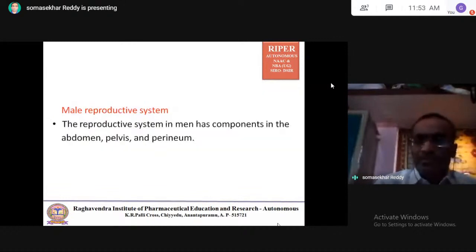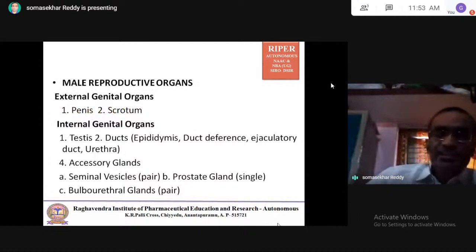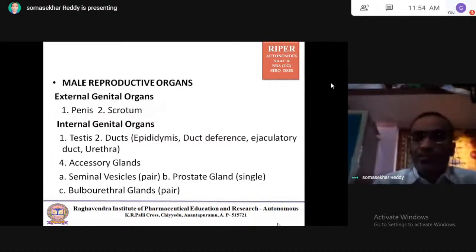So the male reproductive system has its components in the abdomen, pelvis and perineum. The organs of the male reproductive system are located in the abdominal region, pelvic region and perineum. Coming to male reproductive organs, the external genital organs are, number one, penis, and number two, scrotum.